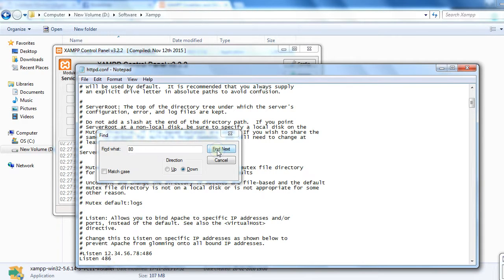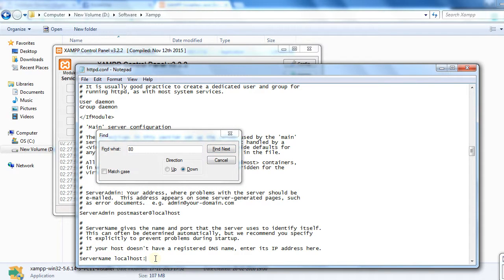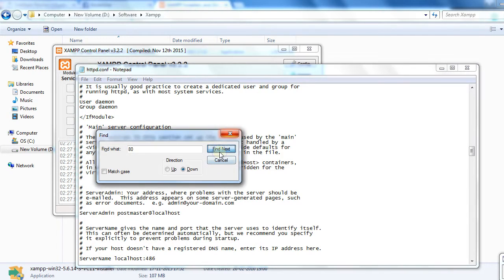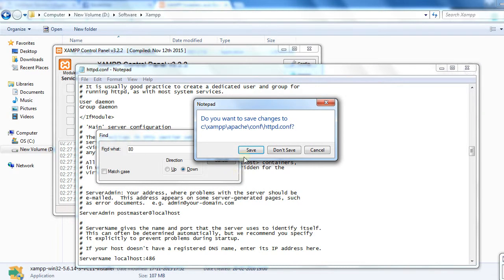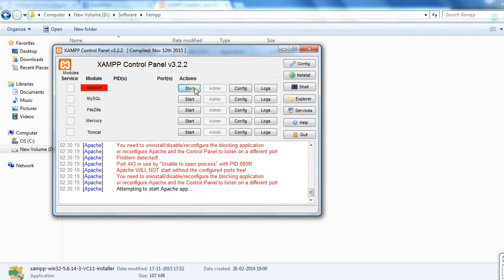So now you have changed the port numbers. Just click on start, and now it's successfully started. You can see the port numbers are changed. Here you will also get MySQL, that is our database. That service you have to start, and that's it. Your Xampp server is successfully installed and started.